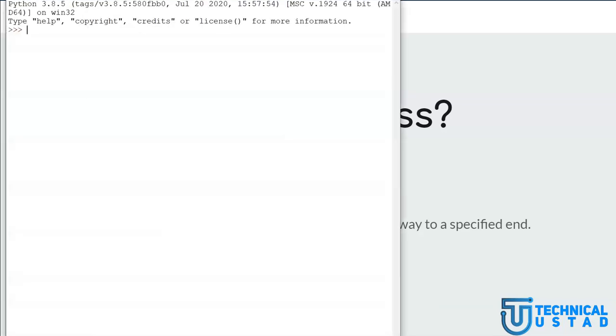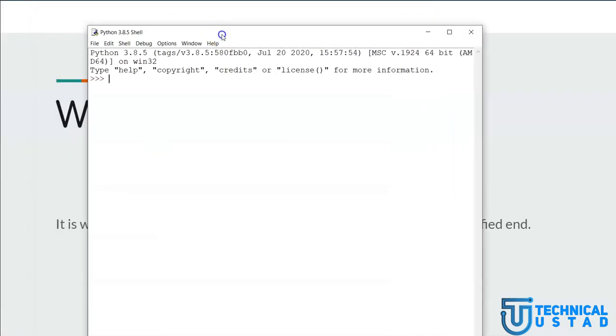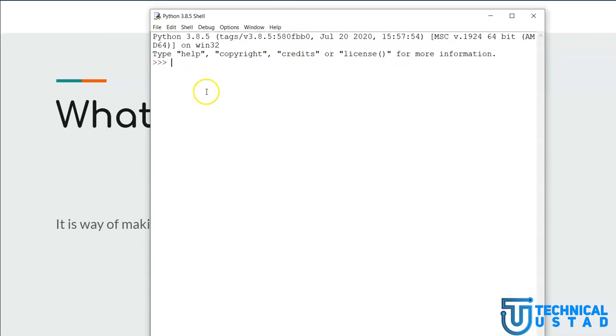and once IDLE has been opened, okay, so this is the IDLE. I would like to implement one way of getting a sequence of numbers. Suppose, for example, I am writing the task here: I want numbers from 1 to 20. Okay, so this is my task. And suppose I do not know about the range class in Python. So how can I do this?